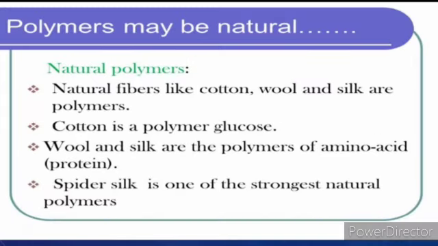Now in this slide you can see natural polymers. So we can say that natural fibers are also polymers. The examples of natural polymers are cotton, wool, silk polymers. So for example, cotton fiber is a polymer called cellulose.